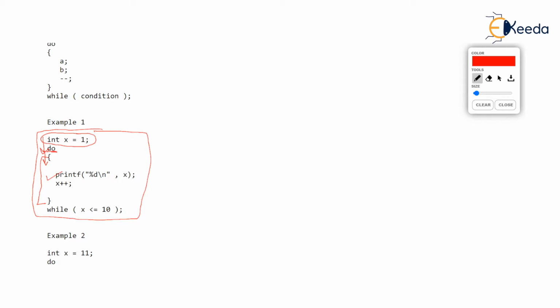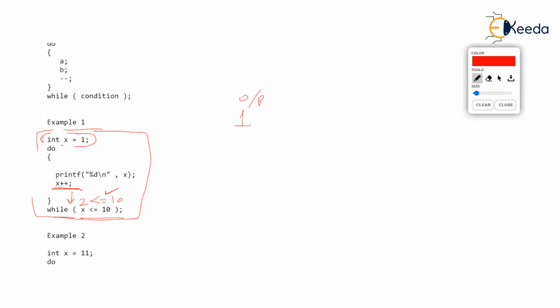First line is printf. So it is going to output 1 because the value of x is 1. And the next line is x plus plus. So x will become 2. After x becomes 2 in the do while, the control will reach the while condition. Now the condition is 2 less than or equal to 10 because x is now 2. And as 2 is less than 10, the condition is true.